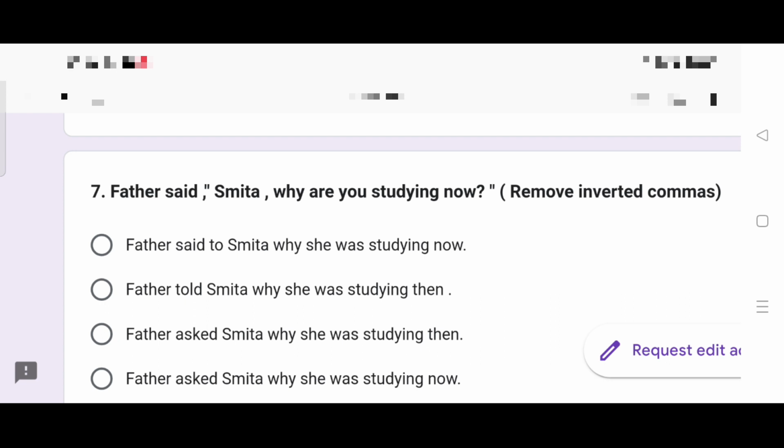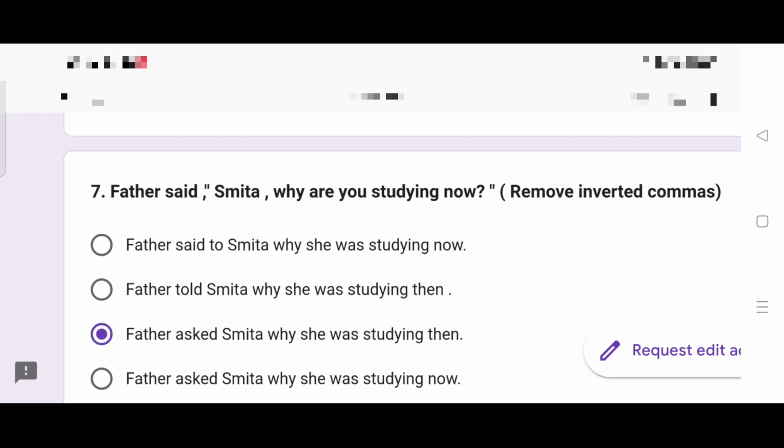Father told Smita why she was studying then. Again, the reporting verb here will not be told because we have a question. Father is asking Smita a question. Told is not the right reporting verb. Father asked Smita why she was studying then. So this is the right answer.